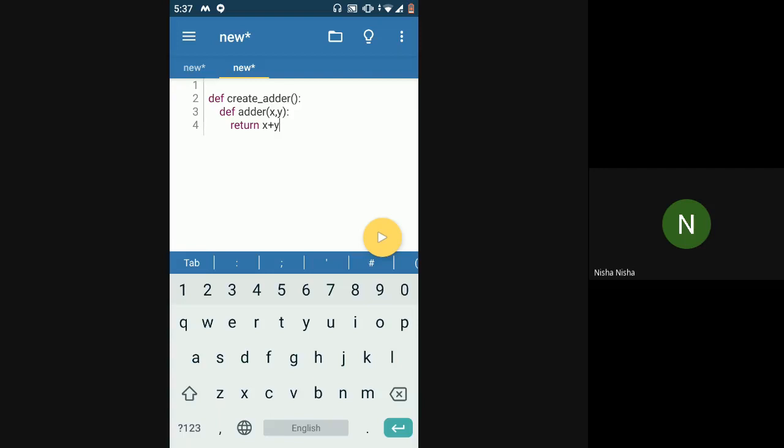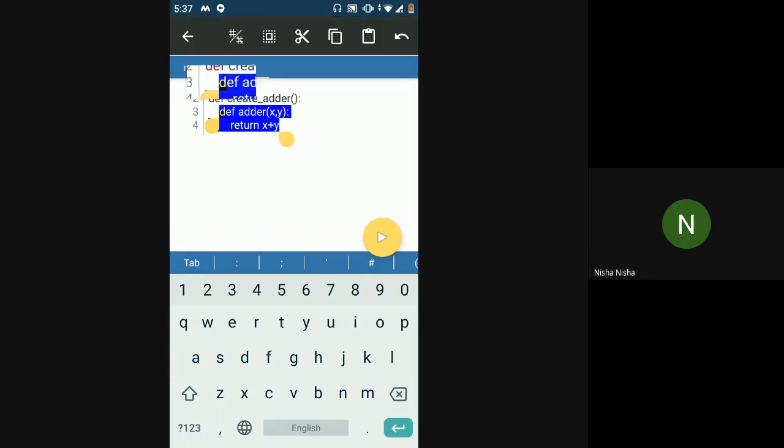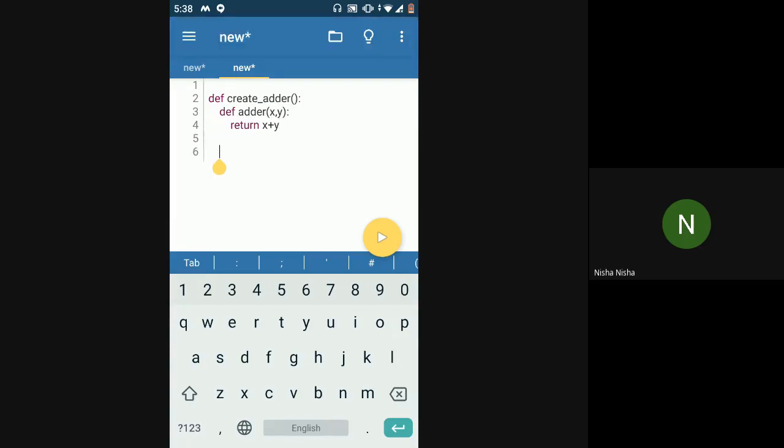This is what my adder function is doing. You pass it two values and it will return the addition result of those two values. Now in this main function, I'm not going to return one value. I'm going to return the inner function itself.